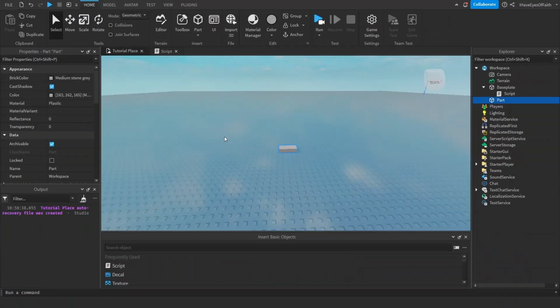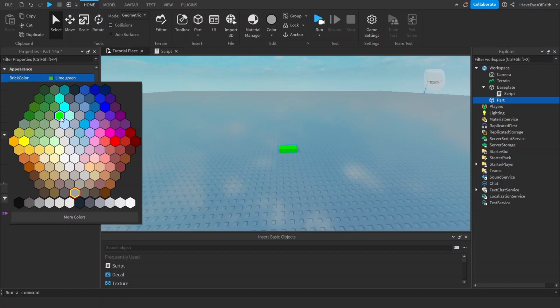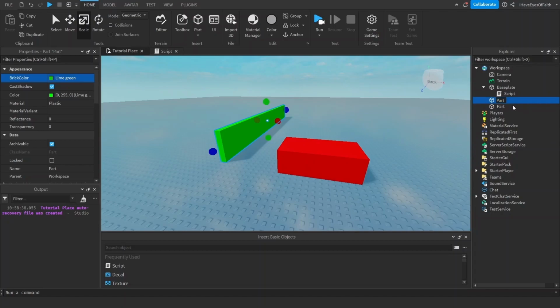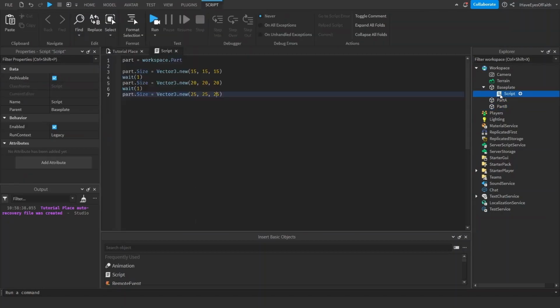Pretty cool. I'm going to change this part to green and I'm going to make a new part, change it to red. And I'm going to make this a random size. And I'm going to make this a random size. And this green part, I'm going to rename it to PartA. And this part, I'm going to rename it to PartB. And don't forget, now we're not accessing workspace.Part anymore because that's not a thing. We're going to access workspace.PartA.